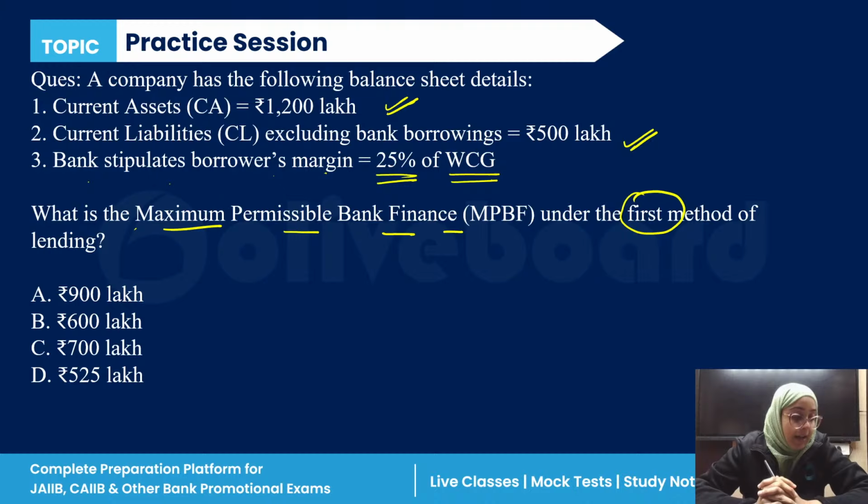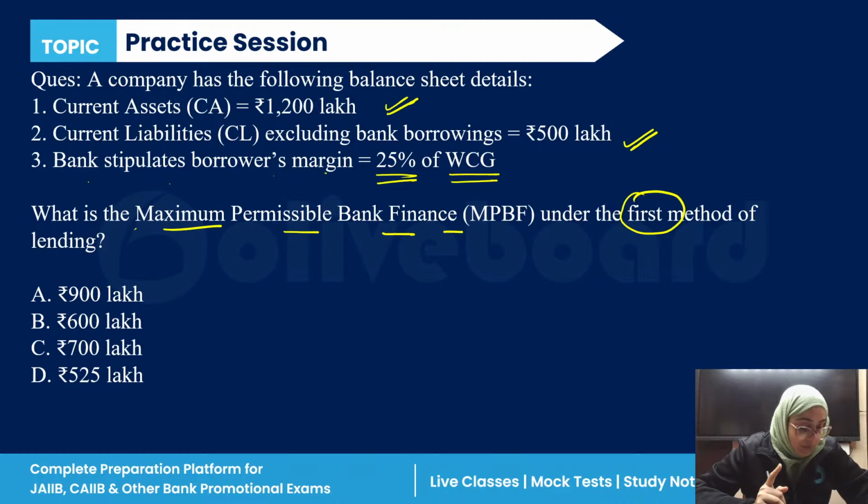Aruna, Sneha, Kiran, and everyone who is watching this session: current assets, current liabilities, you have to calculate the maximum permissible bank finance. Everyone start answering. It's simple, it's easy.